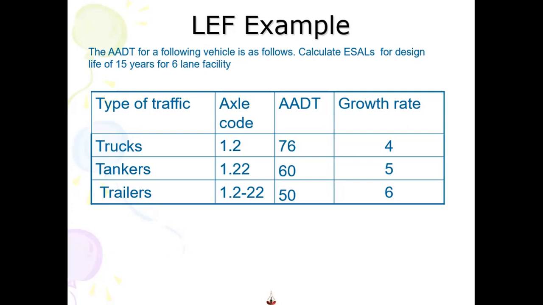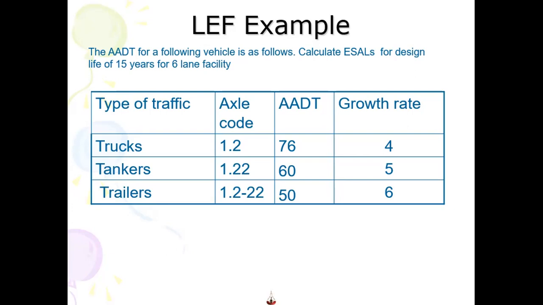The truck is a 2-axle truck that has an AADT of 76 and is growing at a rate of 4% annually. Then there is a tanker. Now this is a 3-axle tanker. We call this single tandem. It has an AADT of 60 and a growth rate of 5%. Then we have a trailer, a 4-axle trailer. We call this single tandem trailer, and it has an ADT of 50 and a growth rate of 6%.